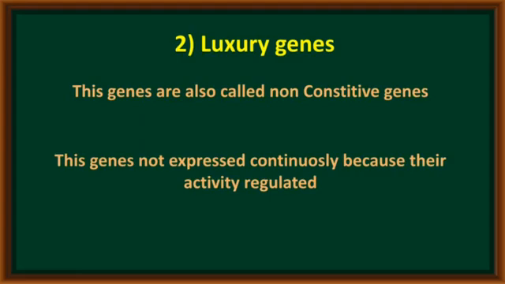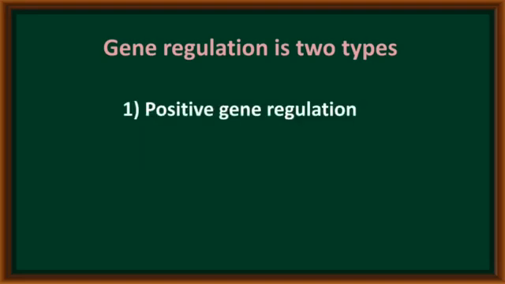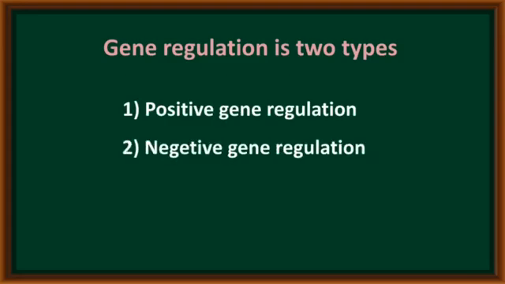That means luxury genes are expressed only in a few conditions because their activity is completely under regulation. This luxury gene expression is regulated in two ways. One is called positive regulation, the second is negative regulation.